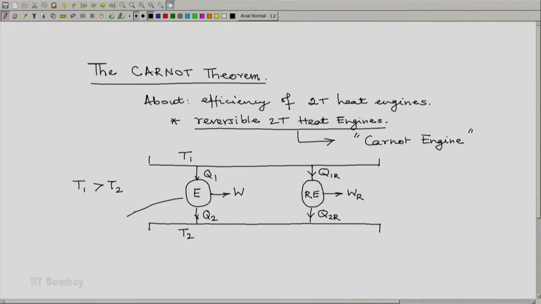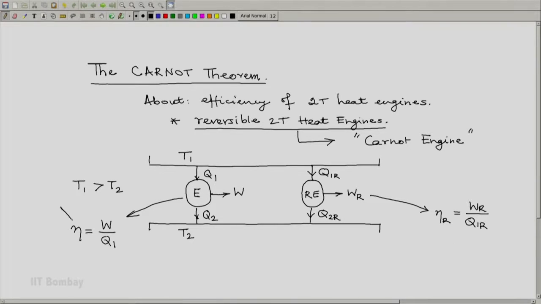Now the efficiency of this engine, by the definition of efficiency, is W by Q1. The efficiency of this reversible heat engine, let us call it eta R, will be WR by Q1R.